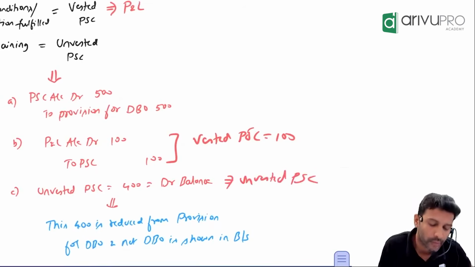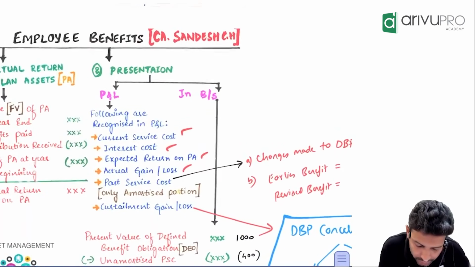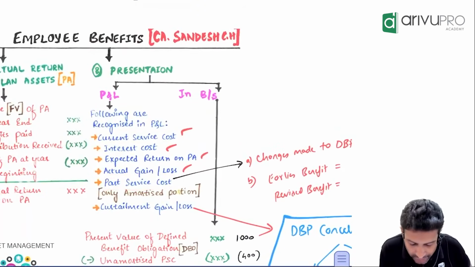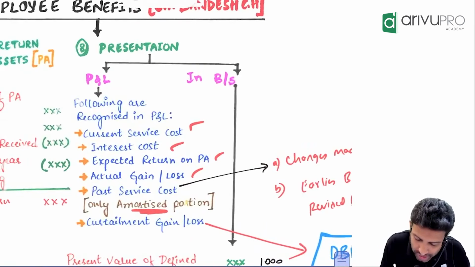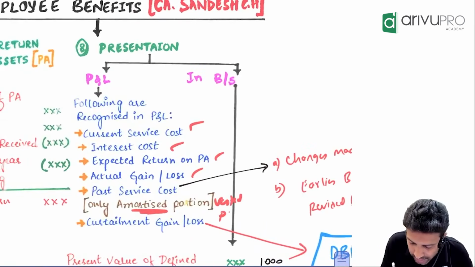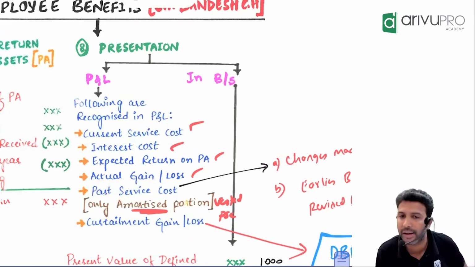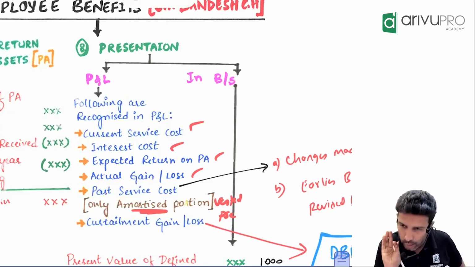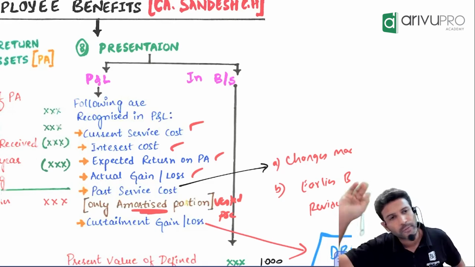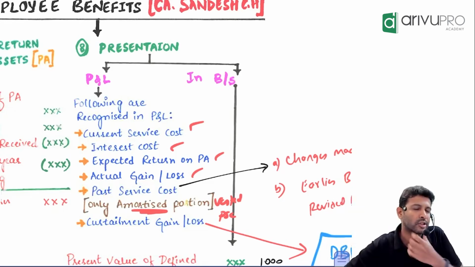Done? Now come back to that presentation. What have I written here? In brackets, only the amortized portion. Only the amortized portion means only vested past service cost goes off to P&L. Unvested, what to do? I'll tell you in a bit. Put that on hold now. Did you understand this? So past service cost simply means what again?